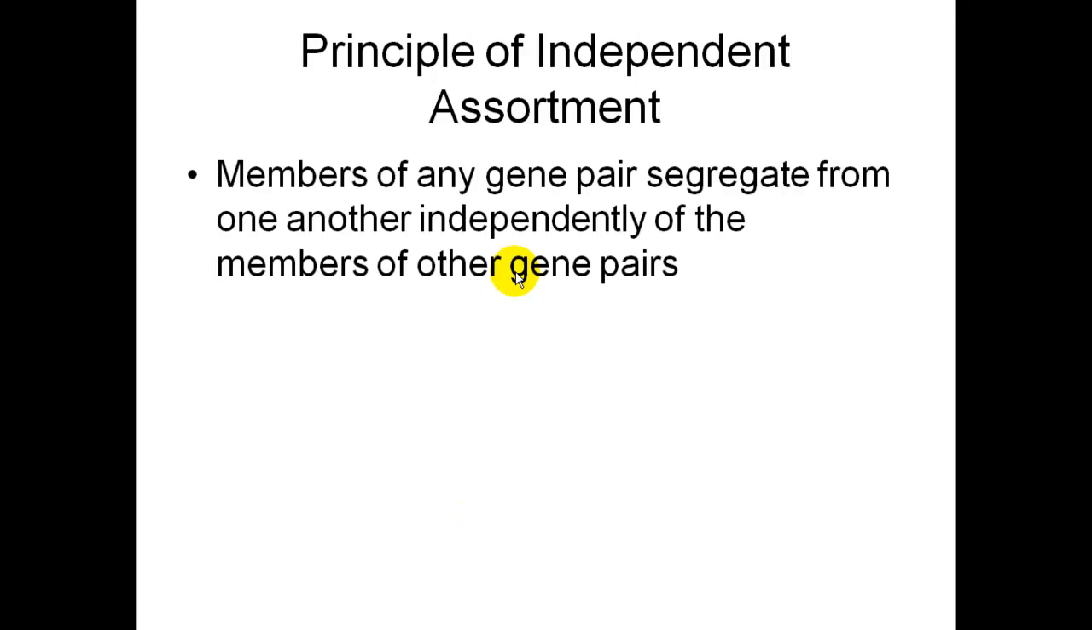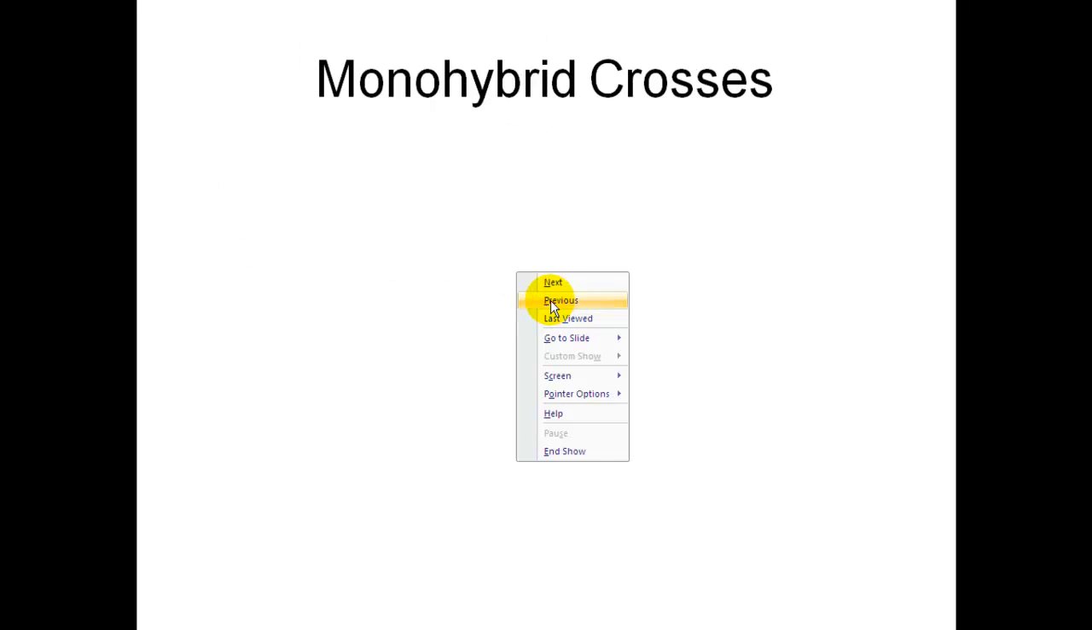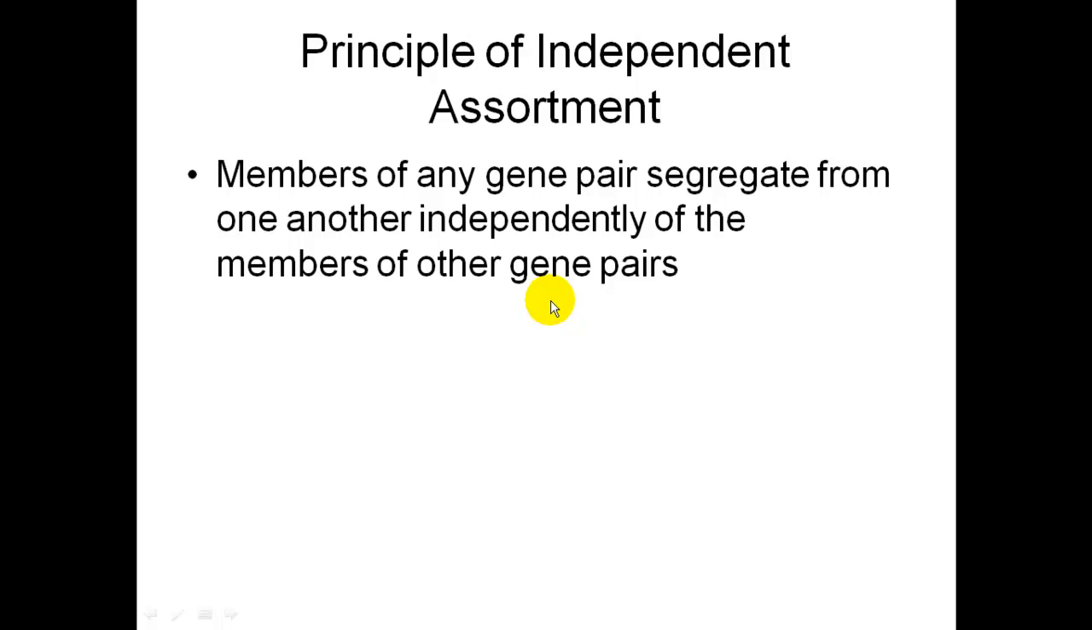Mendel's second law is the principle of independent assortment, and this states that members of any gene pair segregate from one another independently of the members of other gene pairs. For example, if you have big P, little p, and let's do another trait, big T, little t. So we're talking about two traits, purple and tallness, okay? What this is saying is that the members of the gene pair segregate from one another independently of the members of the other gene pairs.